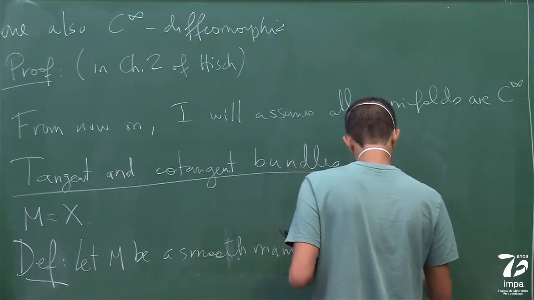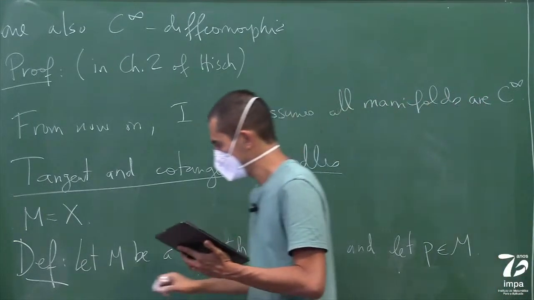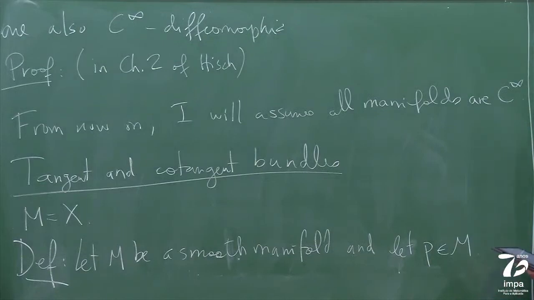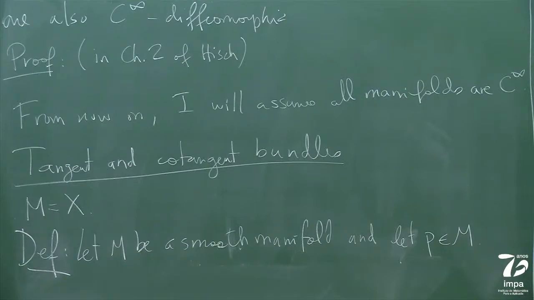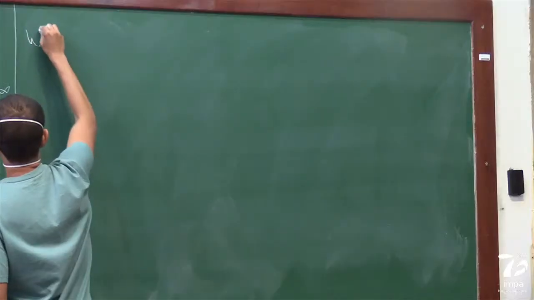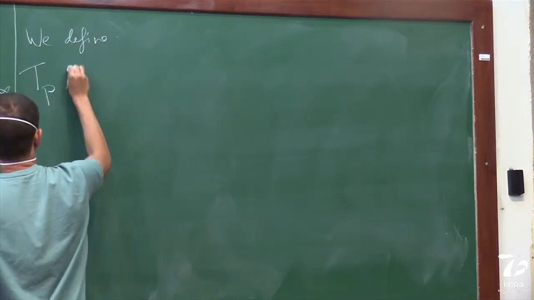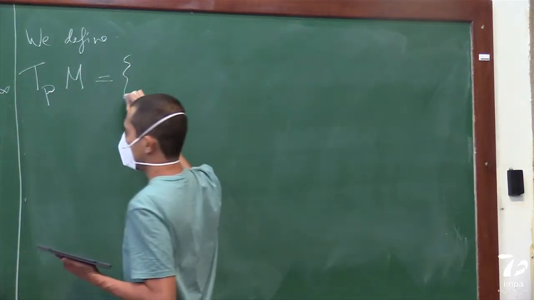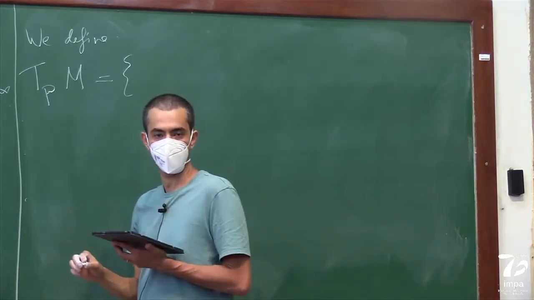And let P be a point in M. We're going to define the tangent space at P to be this set of curves that go through P, quotiented by some equivalence relation.